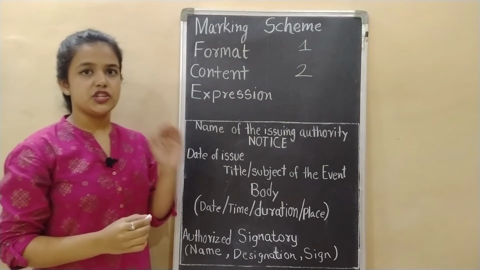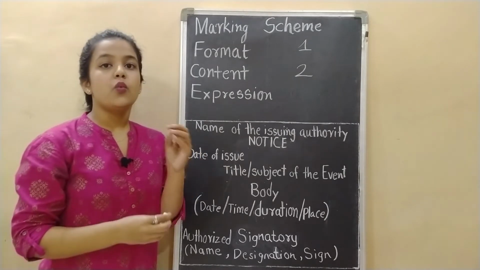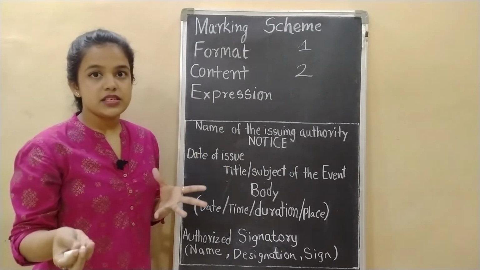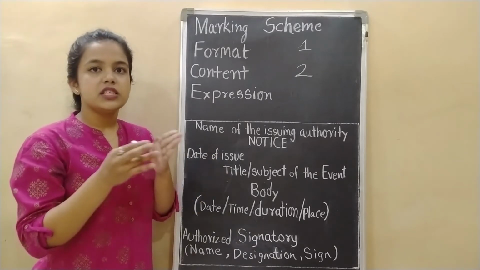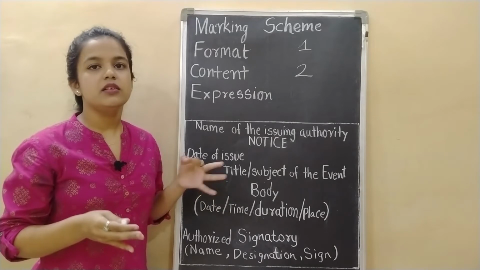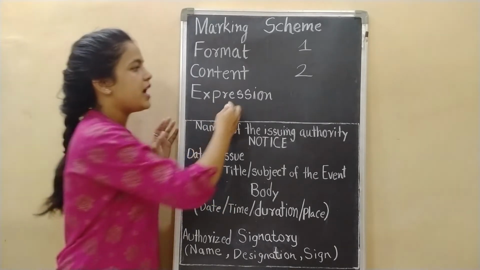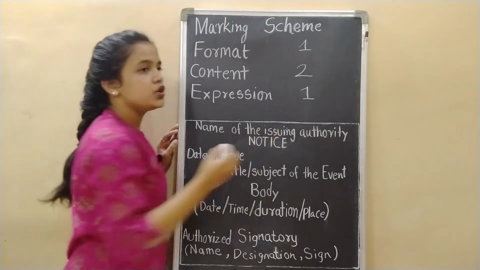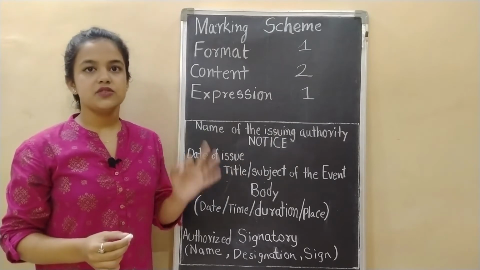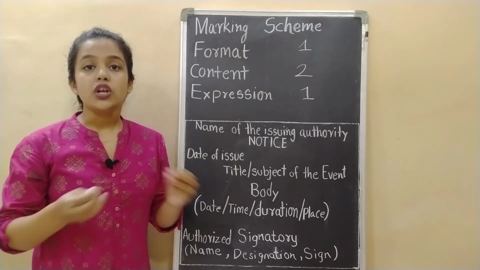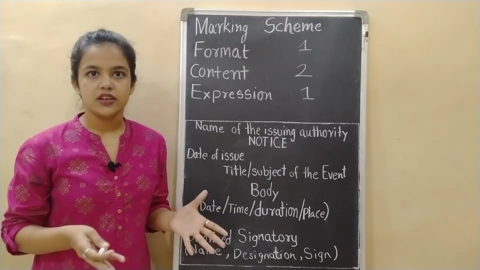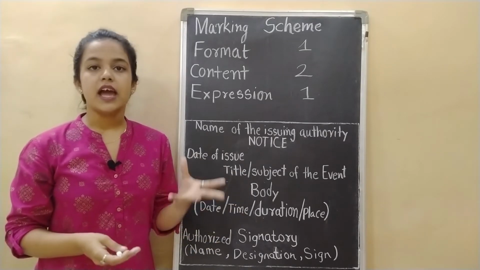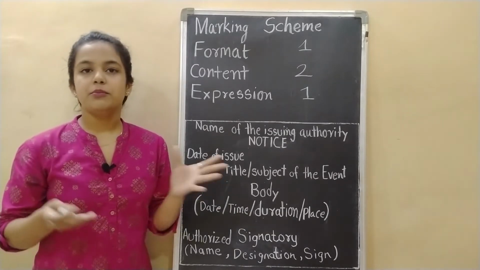The next is expression. Now expression means if there are any grammatical mistakes or if there are any spelling mistakes, the examiner will check the spelling mistakes and the grammatical mistakes, and that is expression, and that contains 1 mark. So you have to be perfect in spellings as well as in grammar. If you have not watched my grammar videos, then I have a playlist of English grammar on my channel. You can just go to the playlist and watch my English grammar playlist.